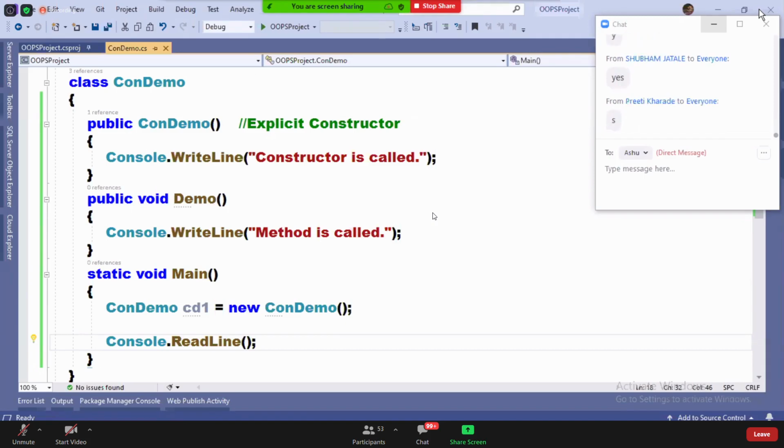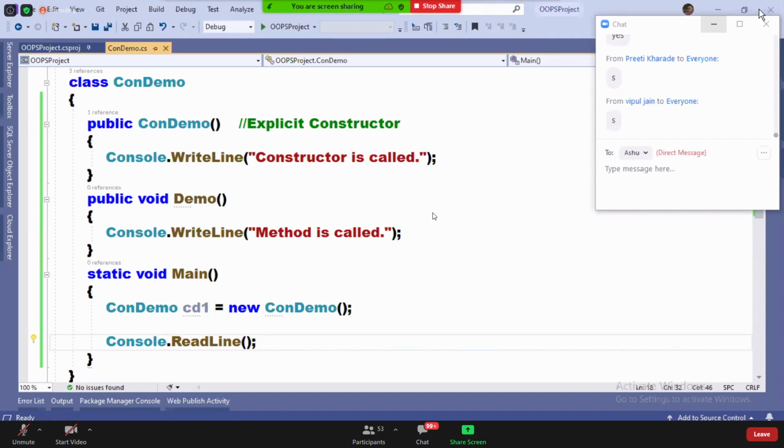Same way, if you define a constructor, the constructor also should be explicitly called for execution. I repeat, guys, just like you call a method for execution, a constructor also should be called for execution.